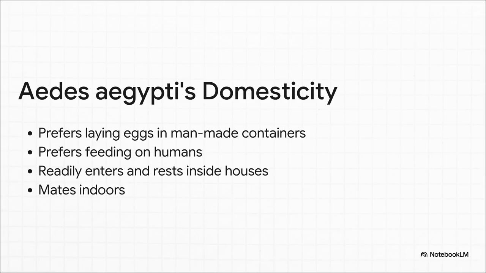Aedes aegypti loves us. It lays its eggs in our flower pots and old tires. It feeds almost exclusively on people, which is a massive boost for that all-important A variable. It doesn't just put up with our houses, it actually thrives in them, resting indoors, even mating indoors. This whole domestic lifestyle keeps its population high right where we are, guaranteeing it's always close to its favorite meal. It's a true master of city living.